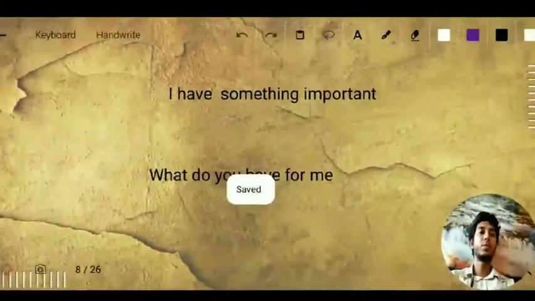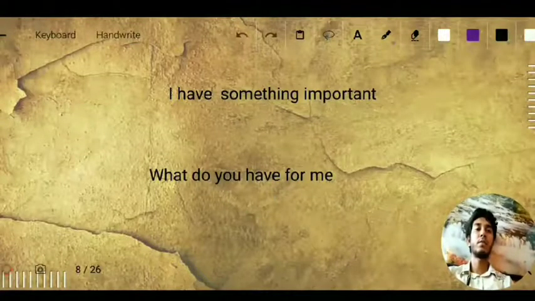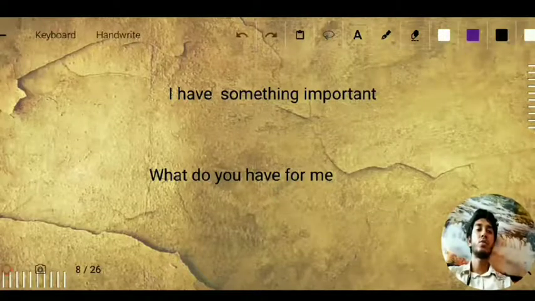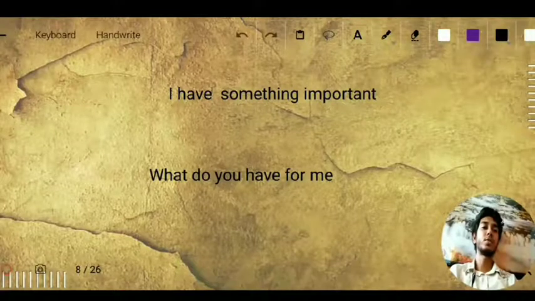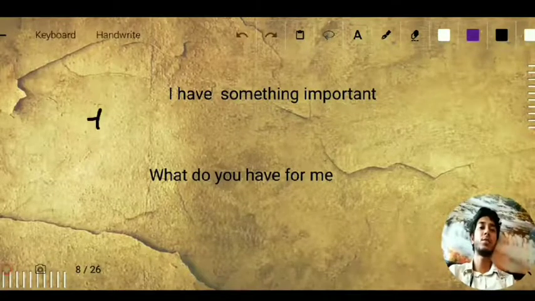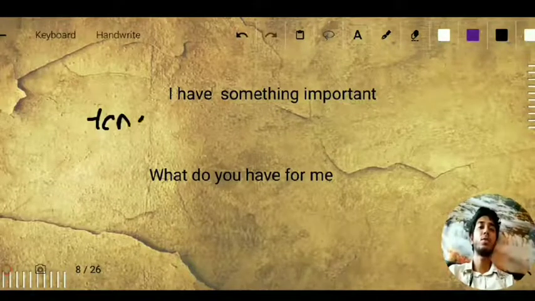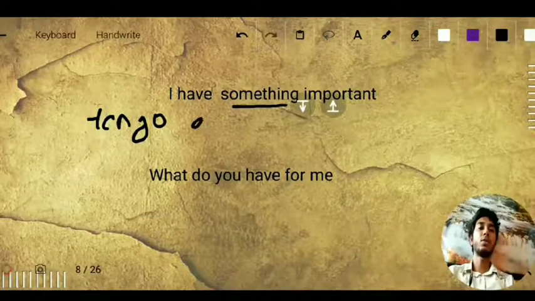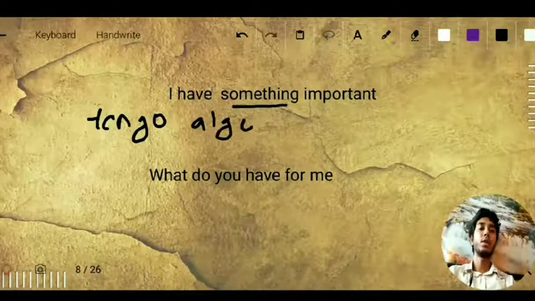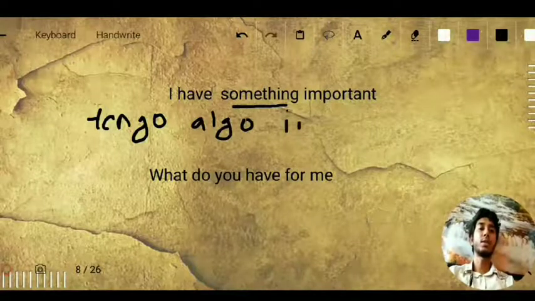I have something important. Again, for I have we will write yo. For the Spanish speaker, yo is redundant. So let's drop that and directly write tengo, with ending o, tengo. For something we will write algo. Important is importante.